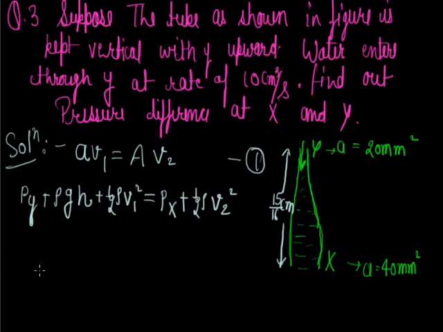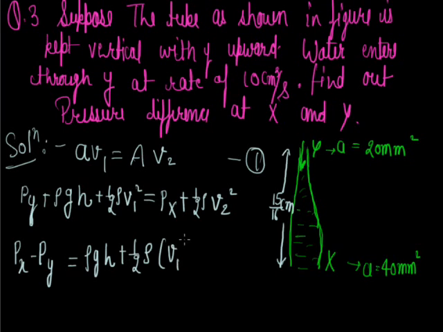Now we have to find out the pressure difference. So Px minus Py can be written as rho gH plus half rho V1 square minus V2 square.